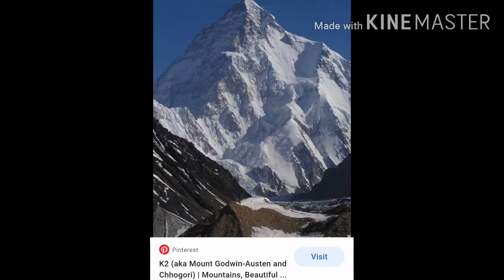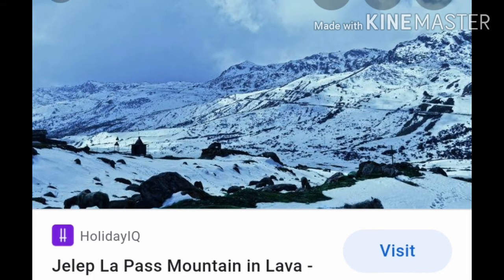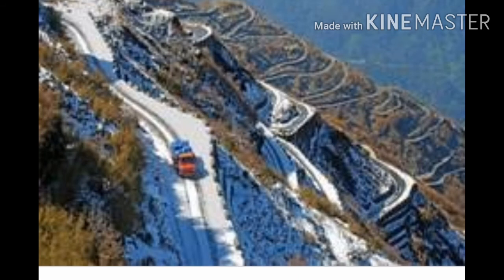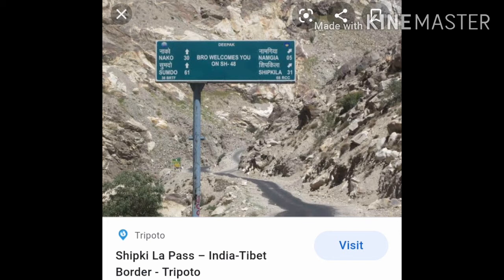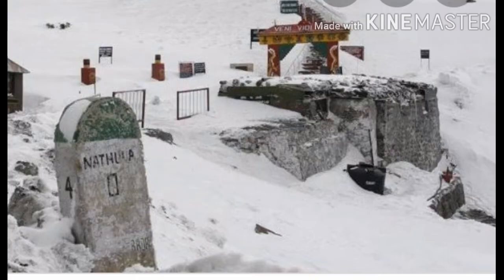Next one. In the Great Himalayas, there are some high mountain passes such as, see now the names are a little bit strange, but you have to remember them. Jelepla, Nathula, Shipkila. Okay, how will you remember it? Jelepla, Nathula, Shipkila. So these are some high mountain passes which are in the Himalayas. Now the next point, Mansarovar, which is located in China.